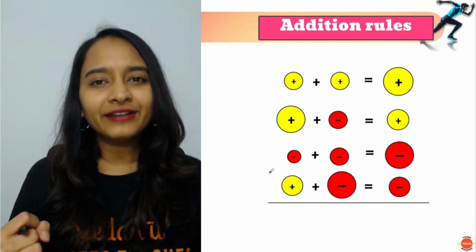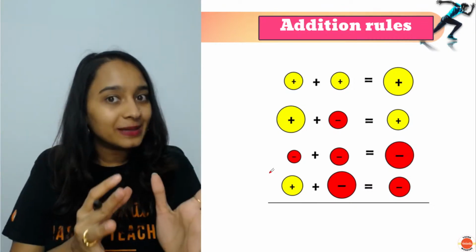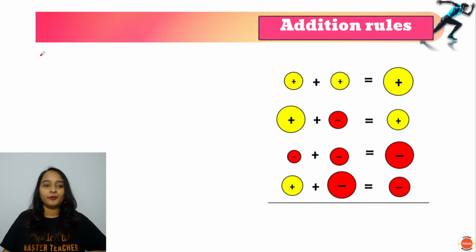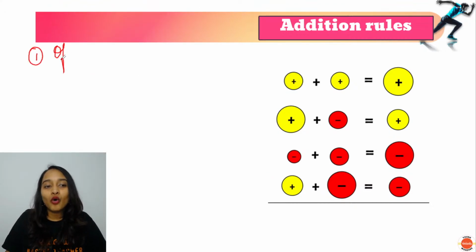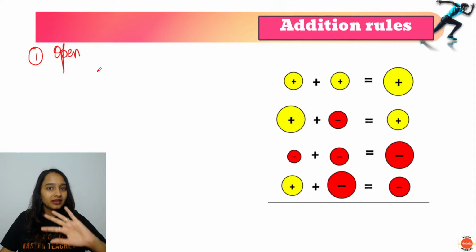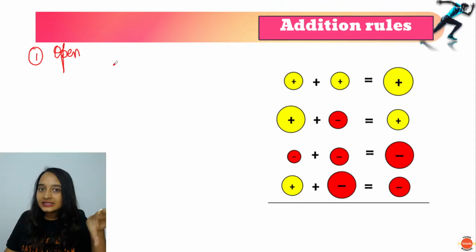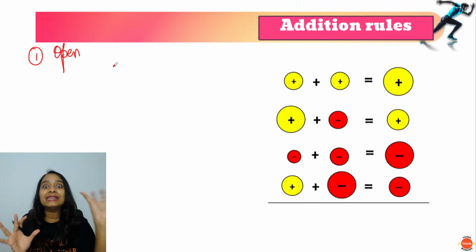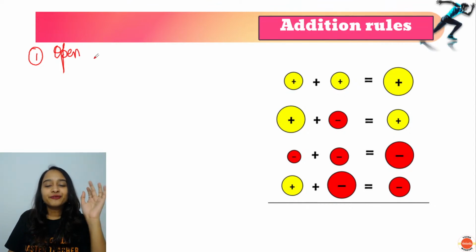According to me, I feel there is no rule for addition separately and subtraction separately. Only few things you have to follow. Step number 1 is open the brackets. Guys, not everybody on YouTube teaches you this. It's a very amazing trick, I feel, where you don't have to remember any rule here. So the first thing is open the brackets.